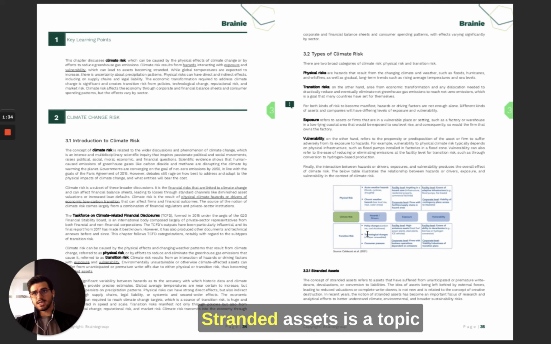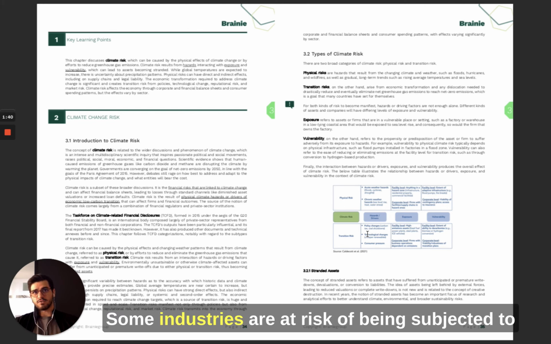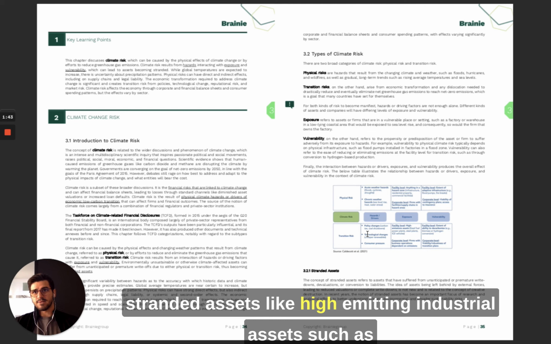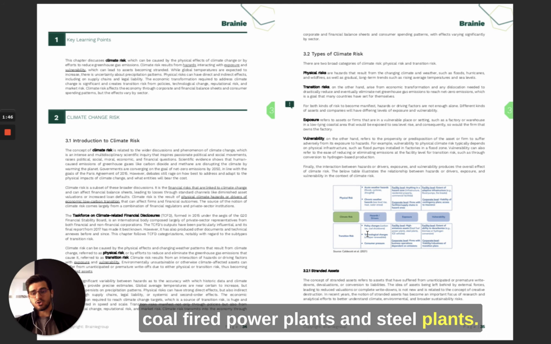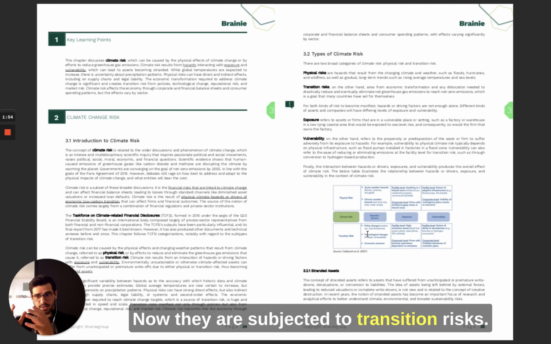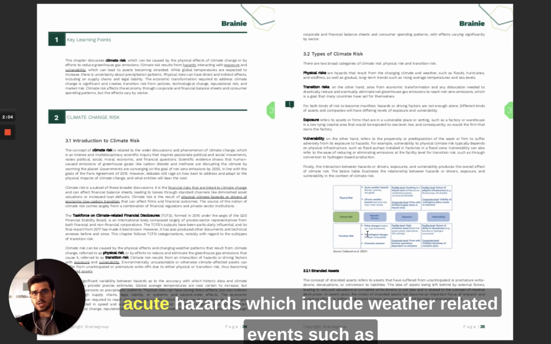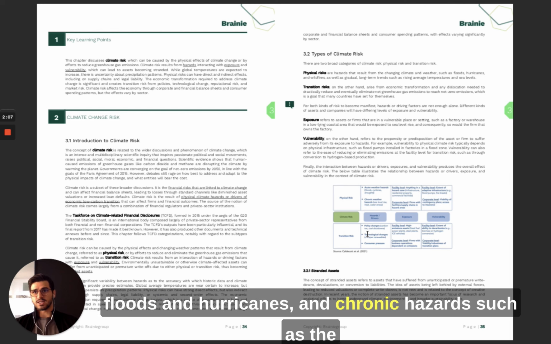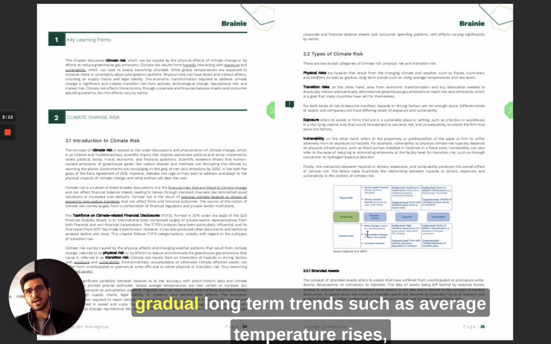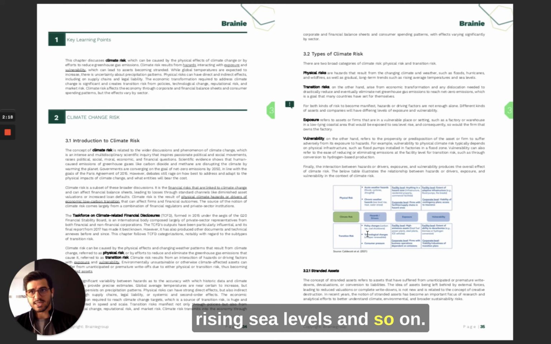Stranded assets is a topic discussed here in more detail. Some industries are at risk of being subjected to stranded assets, like high-emitting industrial assets such as coal-fired power plants and steel plants. Now, they are subjected to transition risks. On the other hand, physical risks can be divided into acute hazards, which include weather-related events such as floods and hurricanes, and chronic hazards, such as the gradual long-term trends, such as average temperature rises, rising sea levels, and so on.